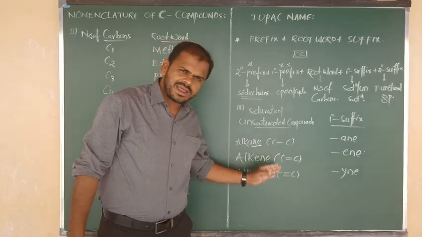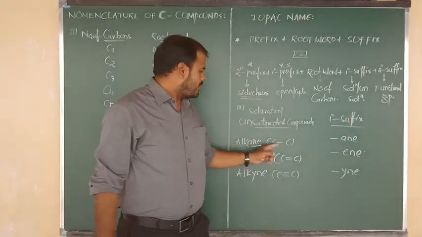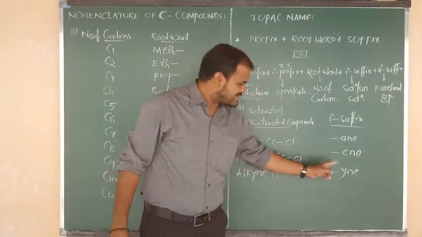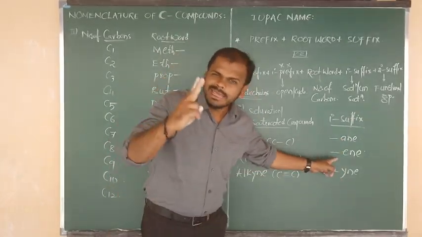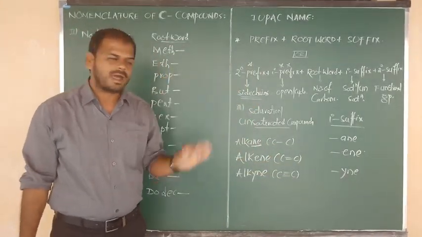So for saturated and unsaturated compounds: single bond is ane, double bond is ene, triple bond is ine. This should be fixed in your mind, 100%.